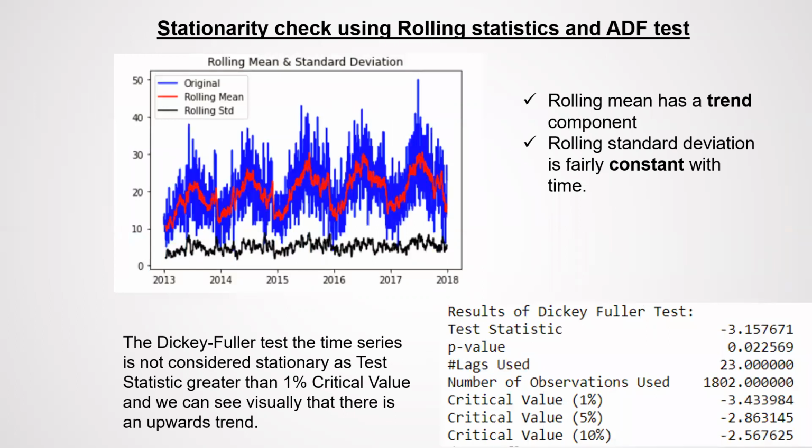Stationarity check using rolling statistics and ADF test. Rolling mean has a trend component. Rolling standard deviation is fairly constant with the time. The Dickey-Fuller test, the time series is not considered stationary as the test statistics is greater than 1% critical value, and we can see visually that there is a upward trend.